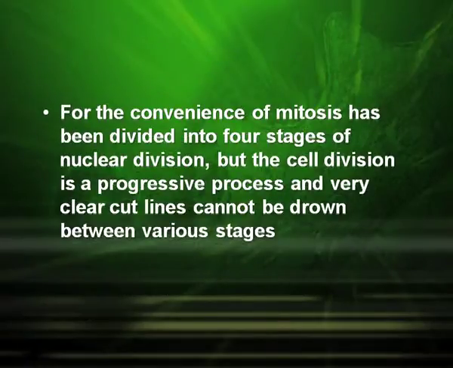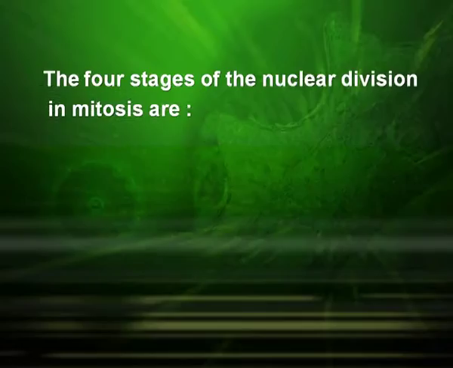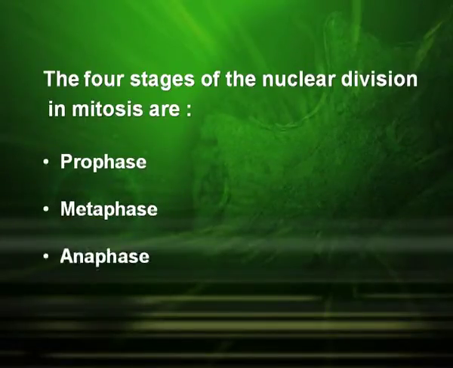For the convenience of study, mitosis has been divided into 4 stages of nuclear division. But the cell division is a progressive process and very clear-cut lines cannot be drawn between various stages. The 4 stages of the nuclear division in mitosis are prophase, metaphase, anaphase and telophase in that order.